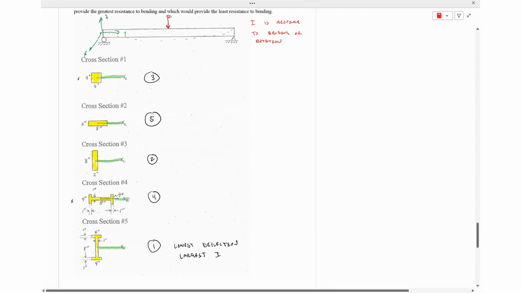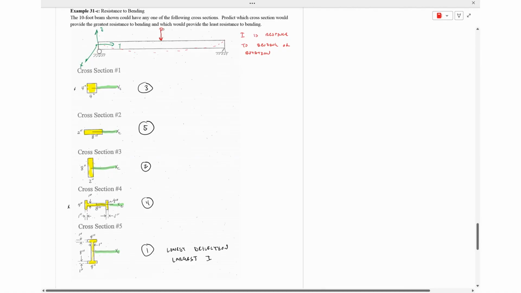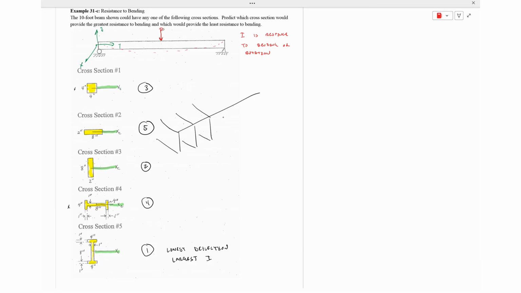Just kind of understanding conceptually which is going to be the best cross section for that. And that's why we orient I-beams the way we do. When you put in, for example, a deck or something like that, all the beams are oriented this way in order to optimize the strength of the moment of inertia of those beams there.